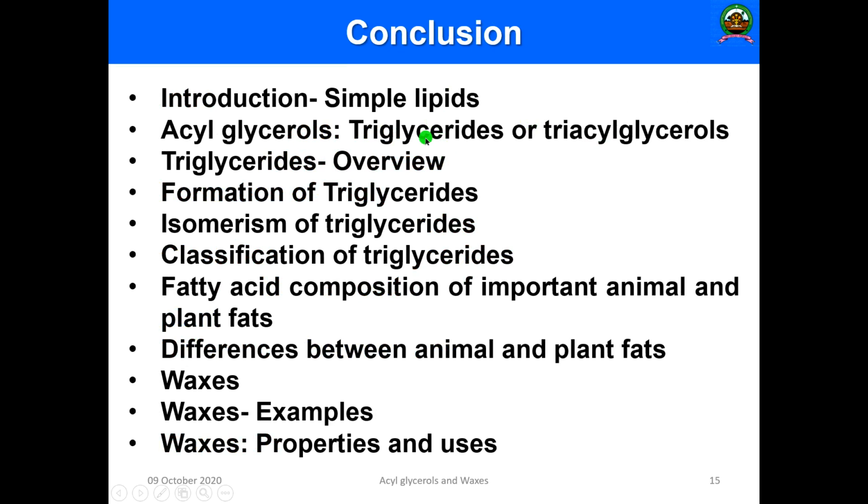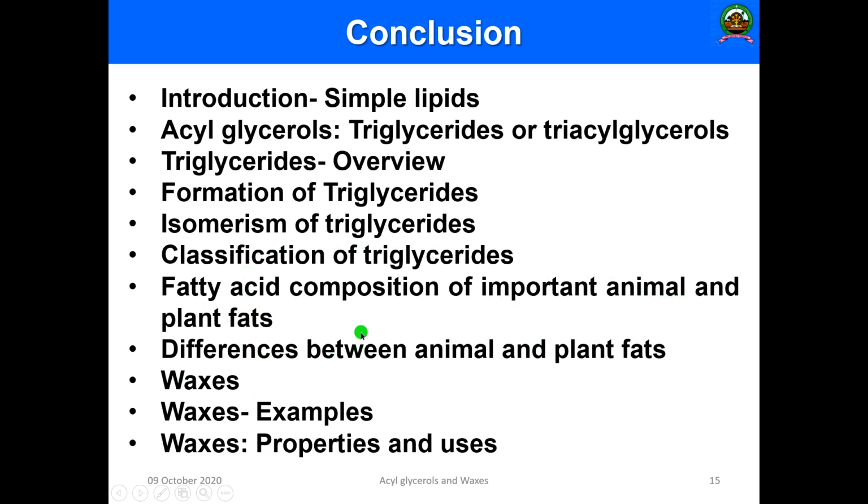Today we have discussed the introductory aspects of simple lipids, acyl glycerols, mainly triacyl glycerol and why it is known as triglyceride, their structure, formation and isomerism, their classification depending upon the fatty acid chains attached, the fatty acid composition of important animal and plant fats and the major differences between them.